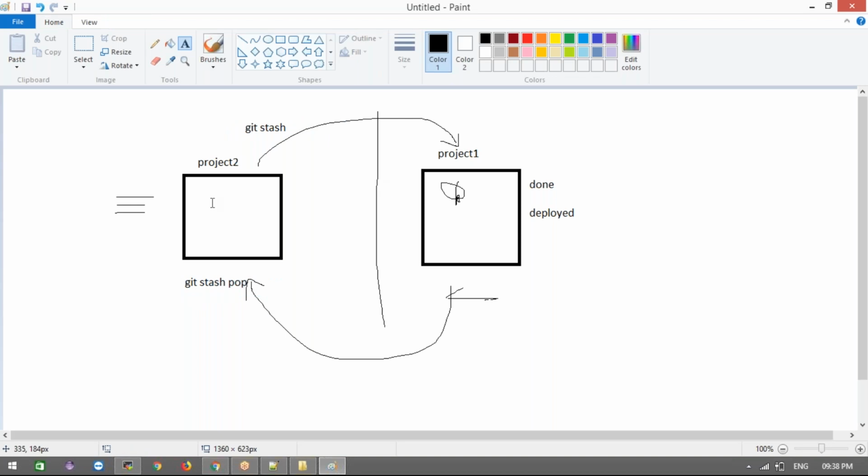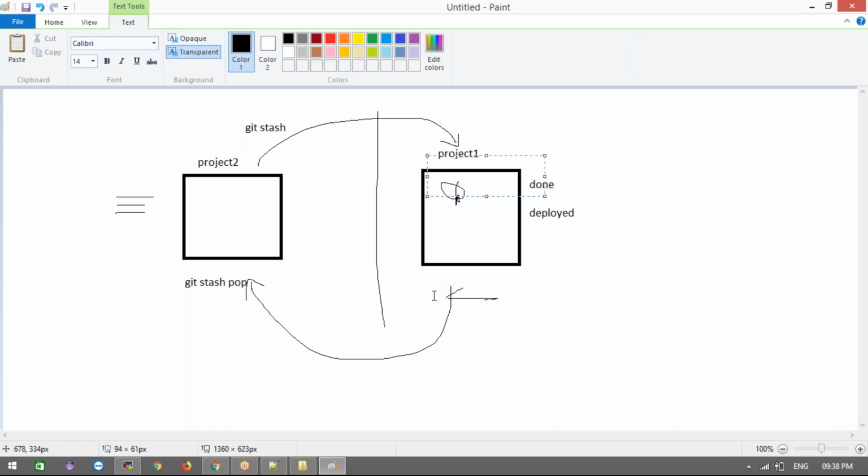Sometimes you are switching from one project to another, and this project has not yet been completed, so before adding, committing and pushing the changes, we go for git stash. Even git status will give that history, but stash gives more information. Git status will list out all the files you modified, but it will also tell where you left and which file you left. Okay, clear? I will show that in the hands-on.